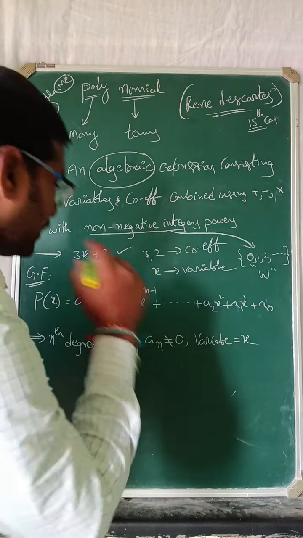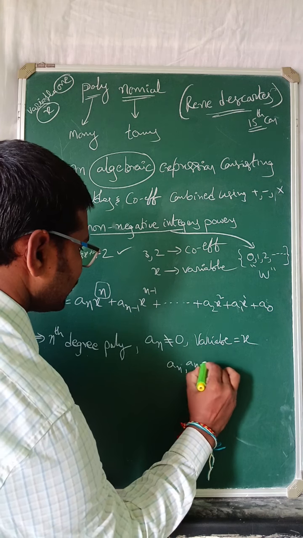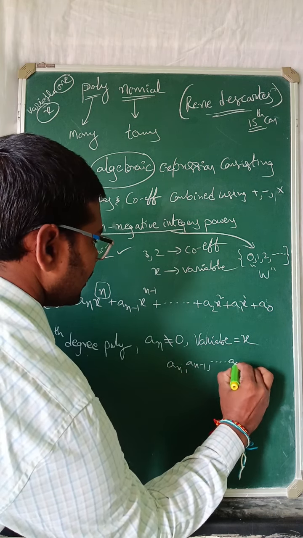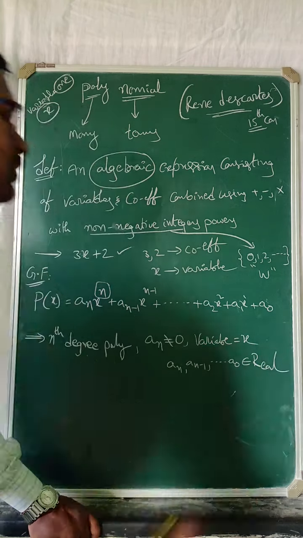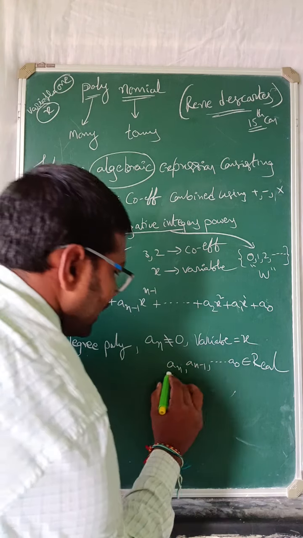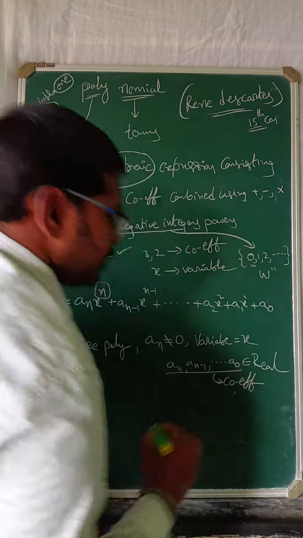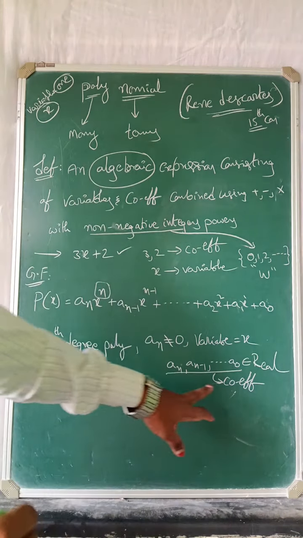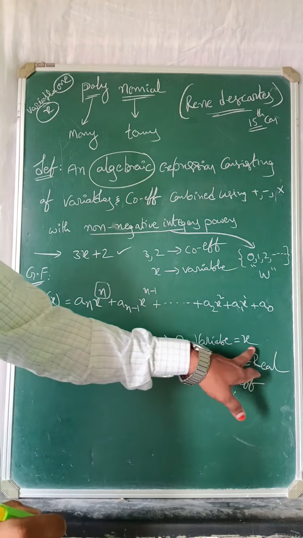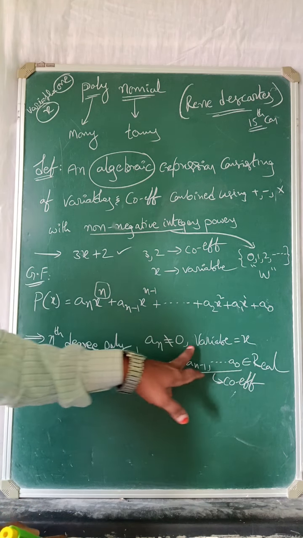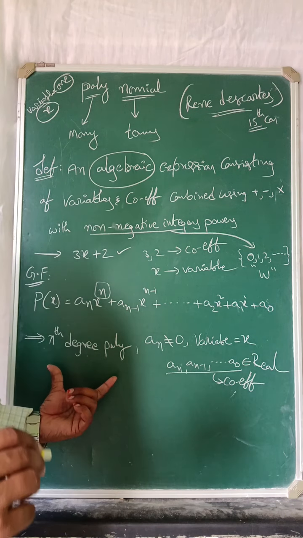Next, an minus 1, and so on, up to a naught, all belong to real numbers, and all of these are coefficients. The variable is nothing but x. An is not equal to 0, and this is an nth degree polynomial.